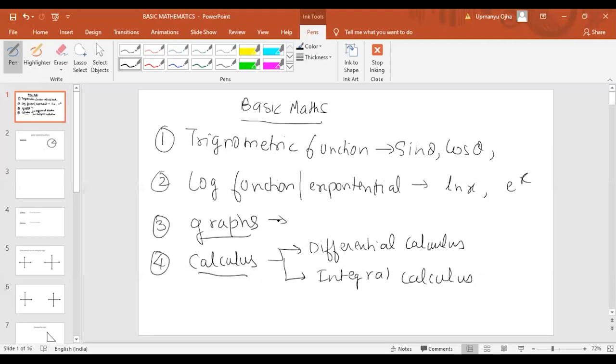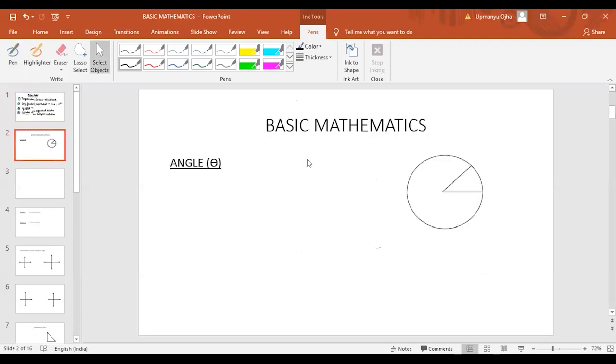Okay, fine. Now let us go to the very basic thing. What is an angle, or theta? If you look at this circle which I have drawn here, this O is the center of the circle, and the radius of the circle is R.